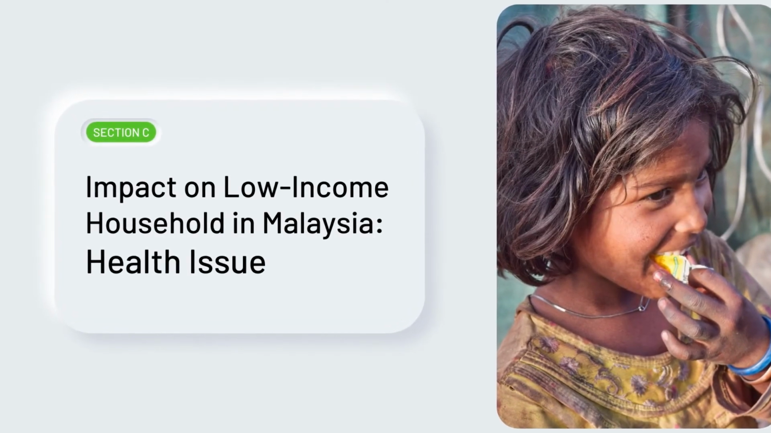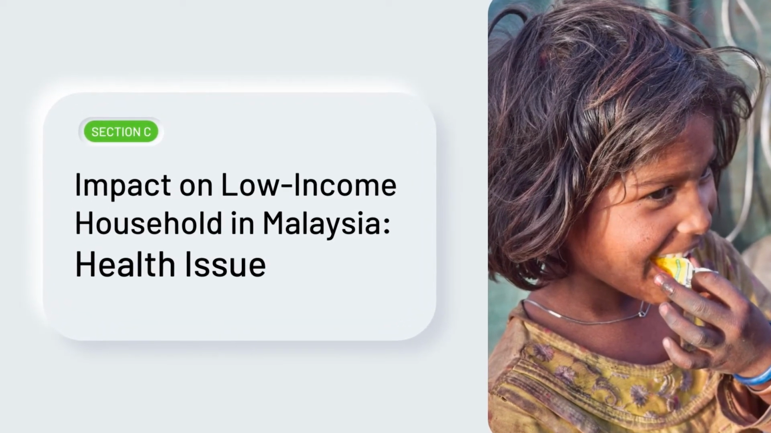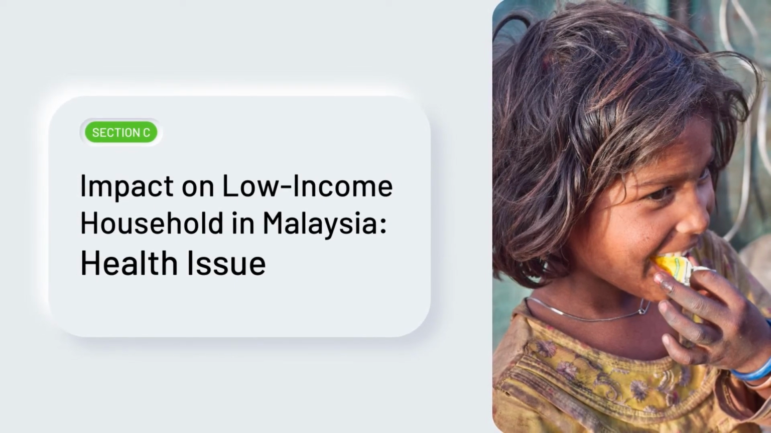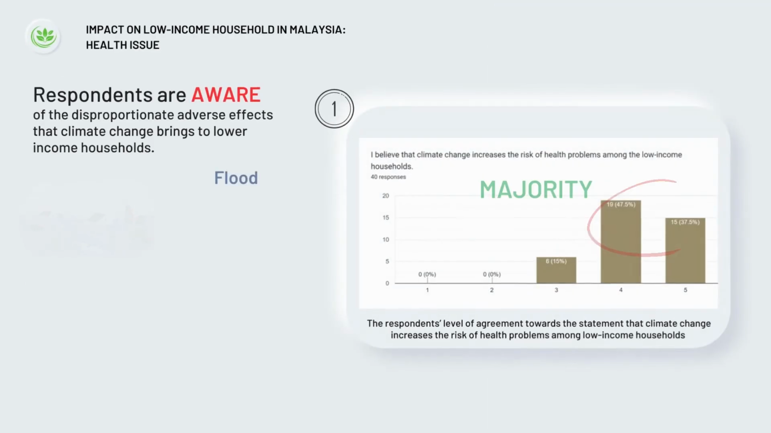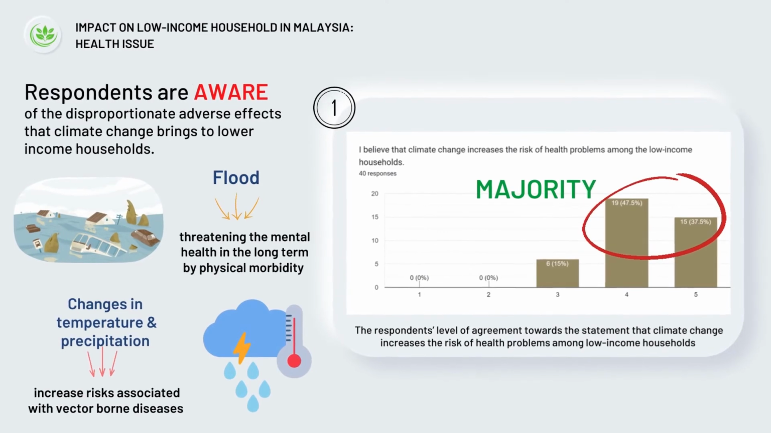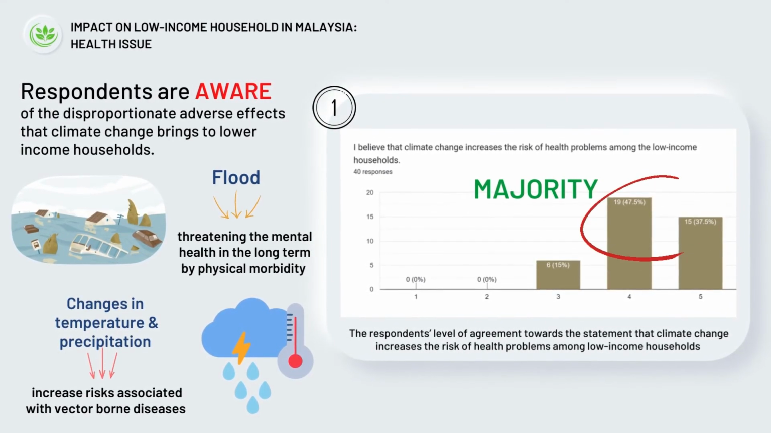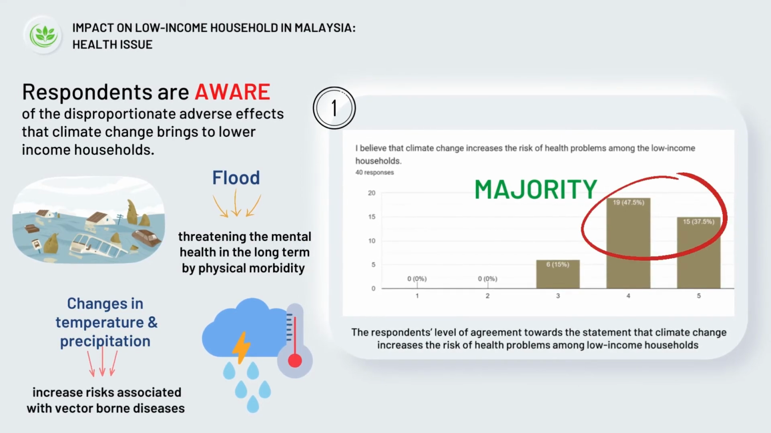The survey for Section C is to investigate the effects of climate change on the human health of the low-income household in Malaysia. The climate and subsequent fluctuations in weather patterns have substantial effects on human health. The World Health Organization has estimated that around 150,000 deaths occur in low-income countries each year due to four main climate-sensitive outcomes. Majority of the respondents are aware of the disproportionate adverse effects that climate change brings to lower-income households.